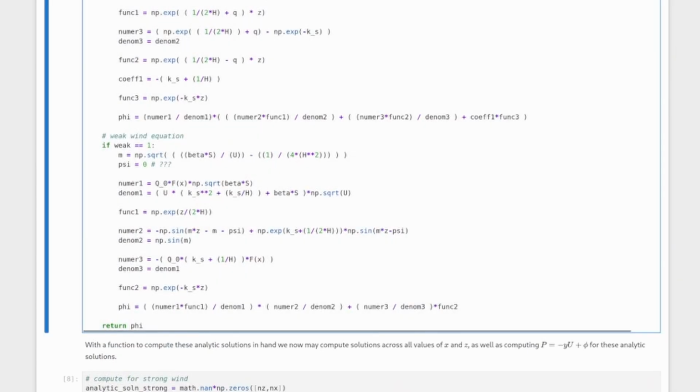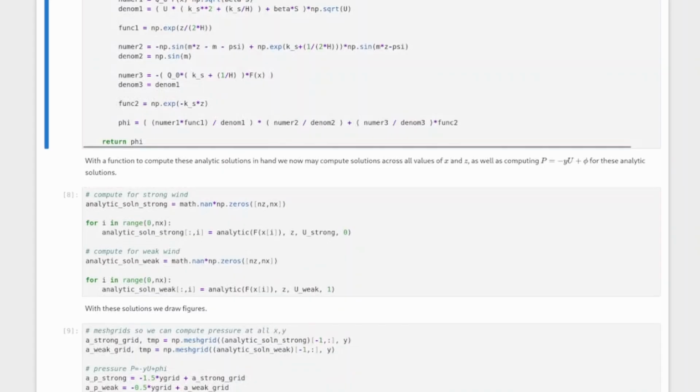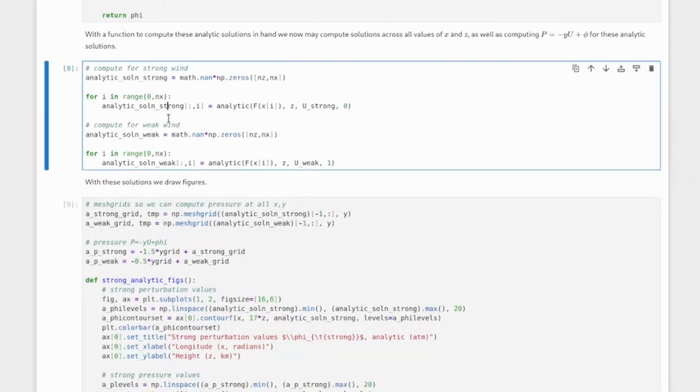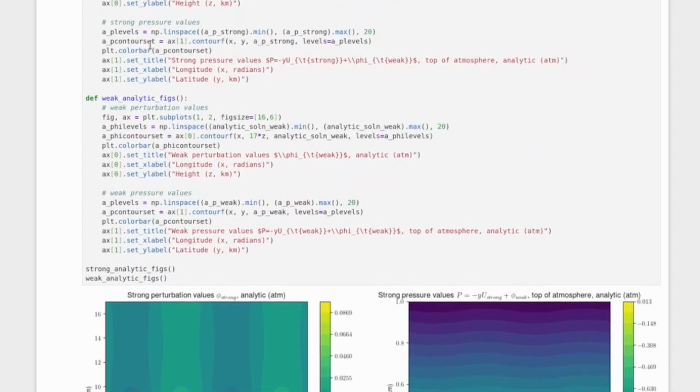a parameter weak. And if weak is 0, then we compute the strong wind. And if weak is 1, we compute the weak wind. And so that's all this function does. Then we do the same thing. So we create some array to hold our results. We iterate through for all choices of x, or in this case for f of x, and then we just store all these in a big matrix and plot them in a similar fashion.